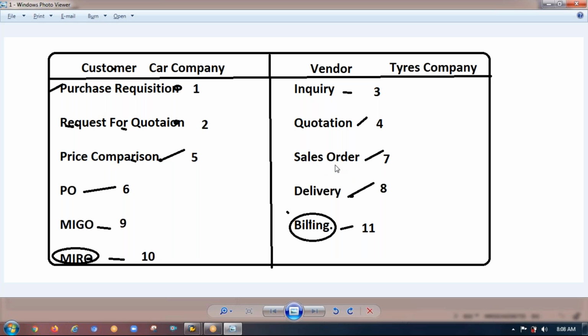Sales order is nothing but the confirmation from the vendor to the customer. Who will do the sales? The guy who has the items. He only will sell the item, right? So yes, sales order will be raised from vendor to customer.